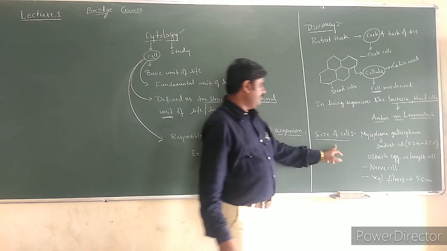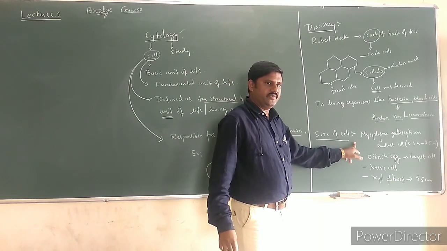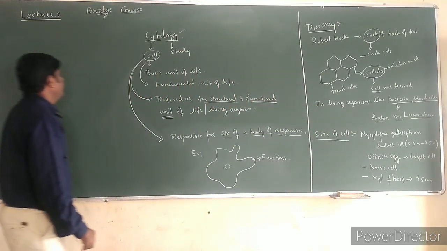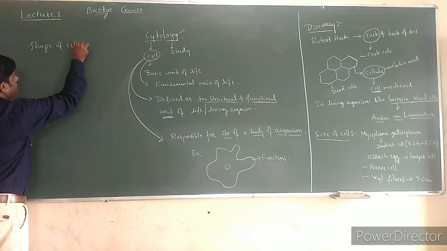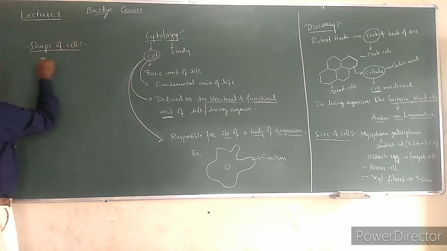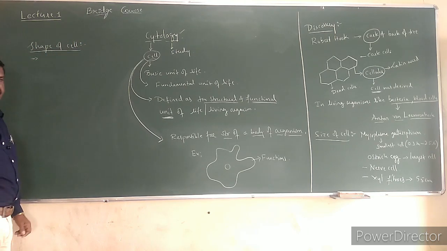So we come across such different sized cells, and let us go through the shape of the cell. Different shaped cells are there.